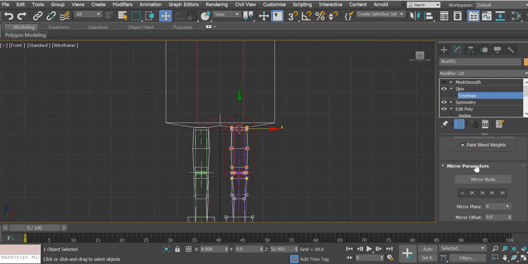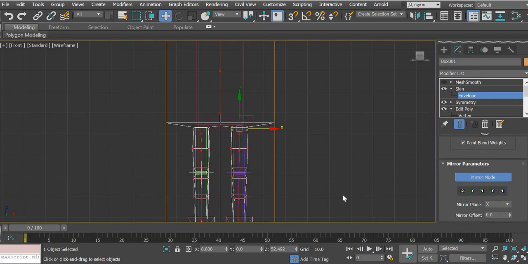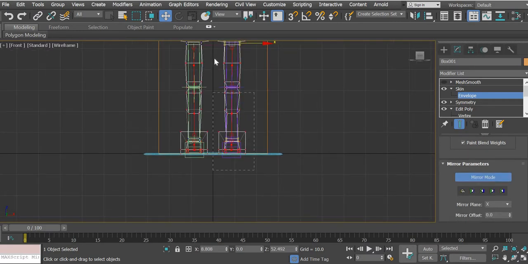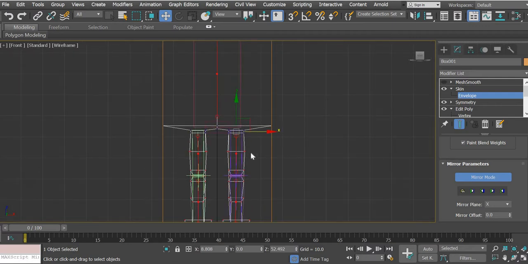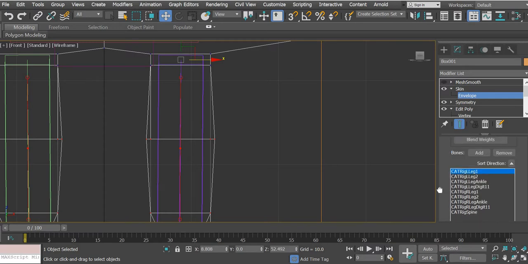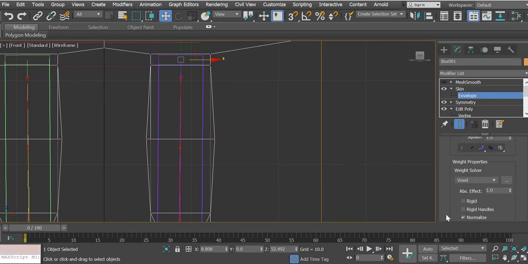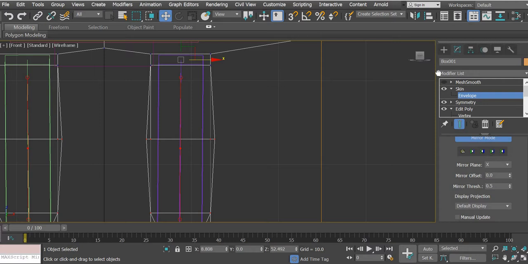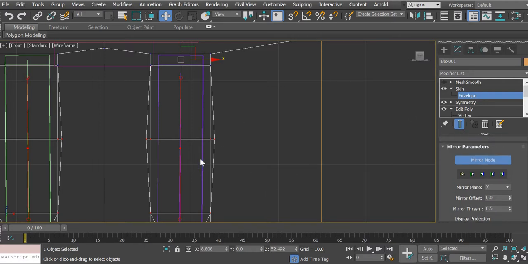So what we do is we will click on mirror mode. It's not working, we have to select it again. Is the vertex selected? Yeah. So we are in the mirror mode.